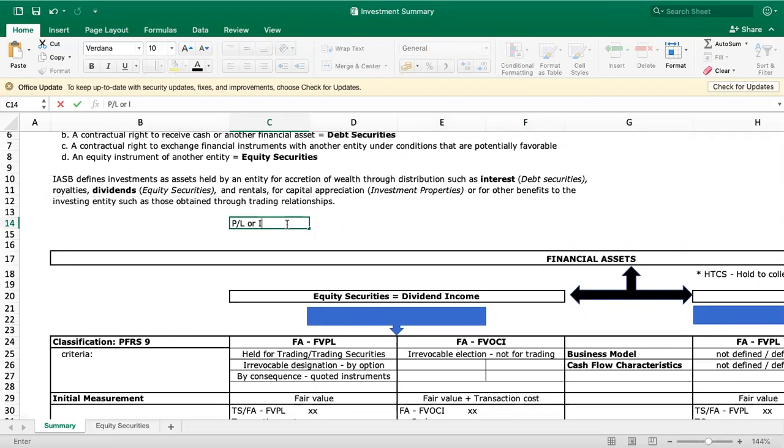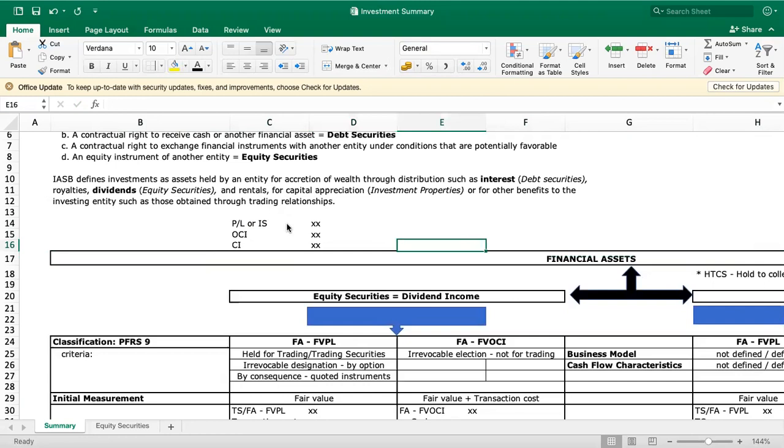You have profit or loss, which is what we call the income statement. Then you have the other comprehensive income. Then that is your comprehensive income. So they just add up. Profit or loss is a component of your comprehensive income, and other comprehensive income is also a component of your comprehensive income. So they just add up.